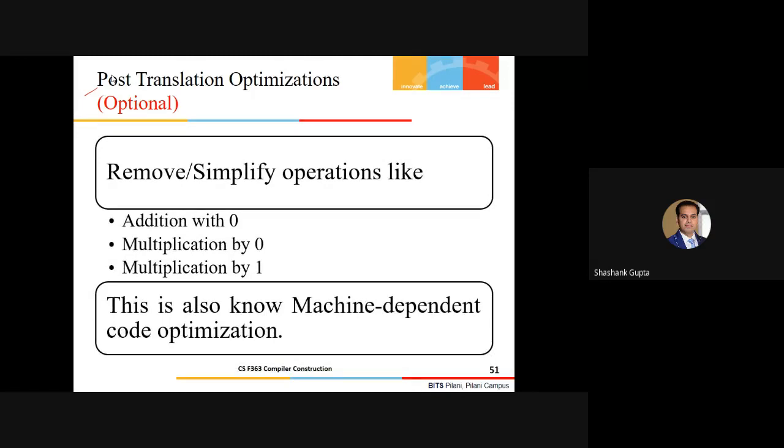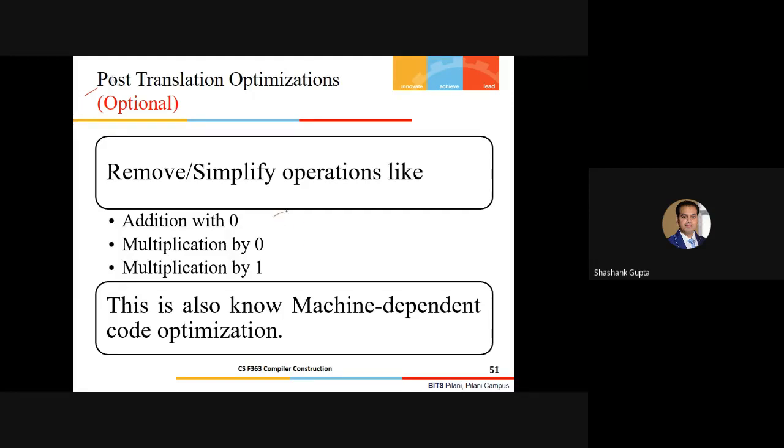Let's suppose you have generated the machine code. There are certain existing compilers that say, okay, let me fully generate the machine code, and then I'll handle the optimization part. Then let's say I plug the optimizer into my compiler, and that will give me more efficient machine code generation. I'll not do any optimization at the source level or at the machine level explicitly. I'll do it later, in the last. So this is what we call post-translation optimization.